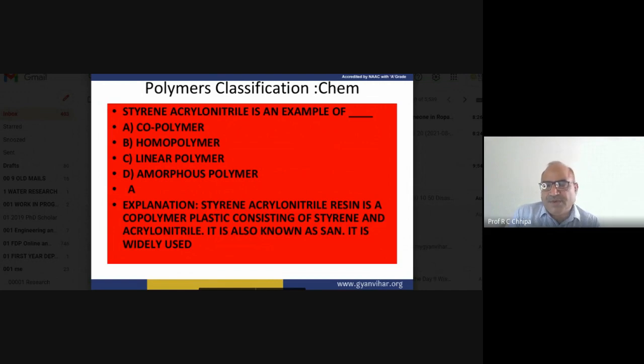Here, polystyrene is the polymer of styrene, and what is styrene? Styrene itself is vinyl benzene. For the vinyl group, CH2 double bond CH attached to the benzene ring, when combined it becomes the system.